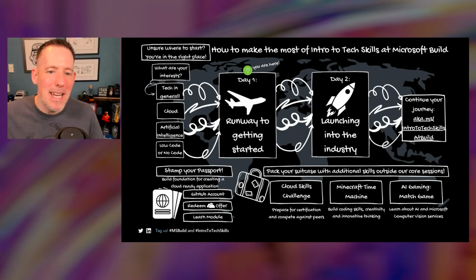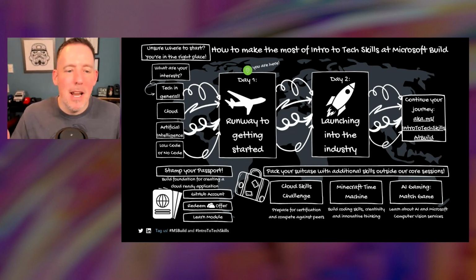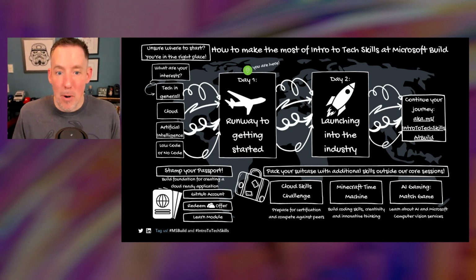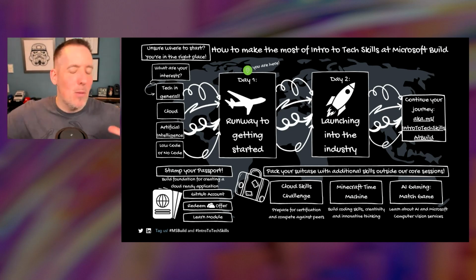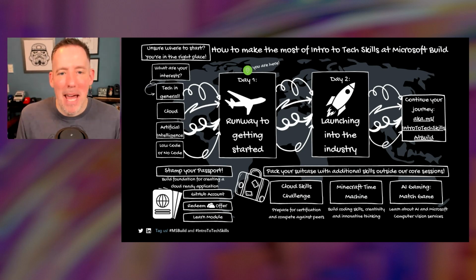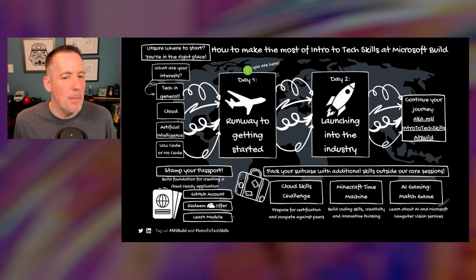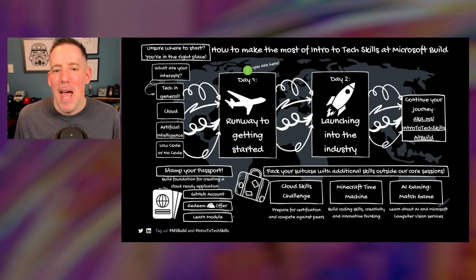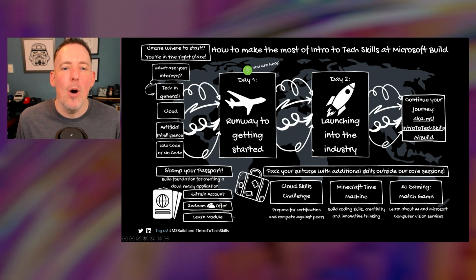Now, before we get into that, let's take a look at where we are in this roadmap. We are on day 1, and actually we're right at the end of day 1. Day 1, the runway to getting started, where hopefully you've seen quite a bit about technology, about programming, and hopefully you checked out the session that was just before mine, where a fantastic panel talked about the answer to the most common question, which is which programming language should I start with? And what I want to do is really continue that conversation, because I think if you're going to make that decision, you should see those programming languages. And we're going to do this by doing Hello World.